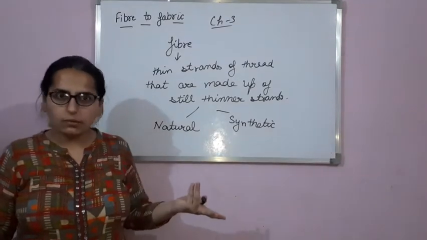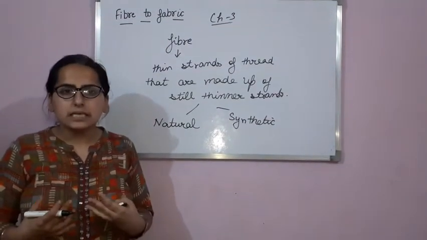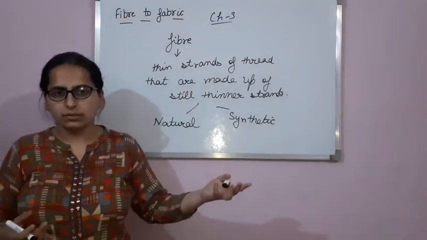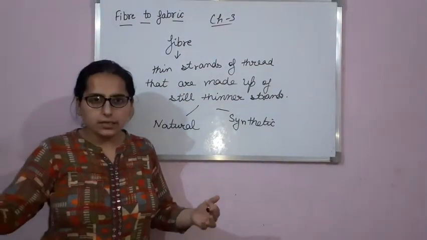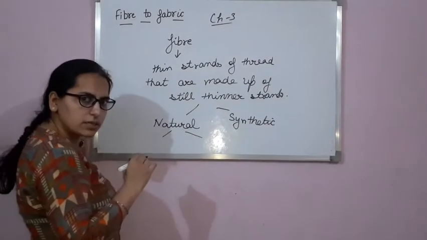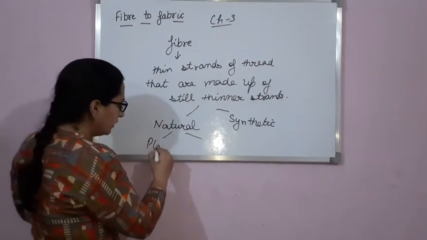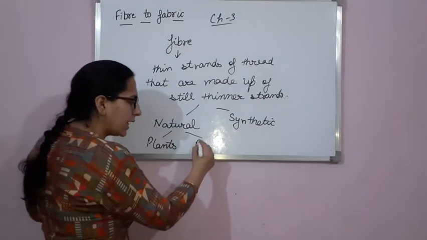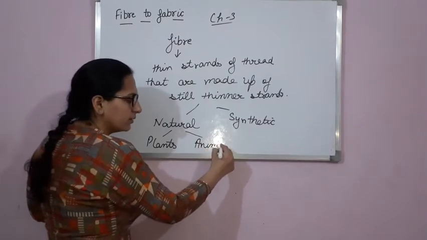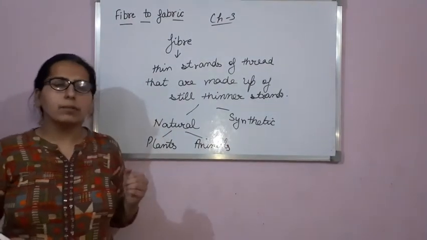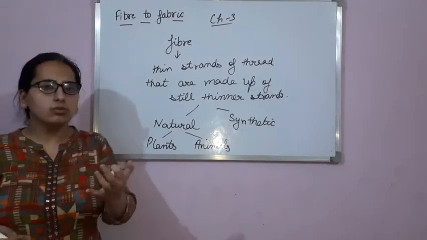Think. Right, natural means the fibers that we are getting from the nature, either from plants or from animals. So natural fibers are obtained either from plants or from animals. Clear? Like natural fiber that we obtain from plants is cotton, jute.